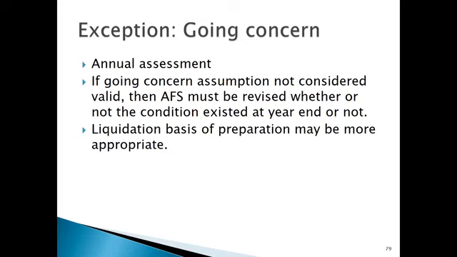If the going concern assumption is not considered valid, even after the reporting period, then your financial statements have to be revised whether or not it existed at year end. This is the only exception to the rule, that even if perhaps you lose a significant contract after year end and your company is actually going to end up closing, you would need to adjust for that. So that's the only exception.